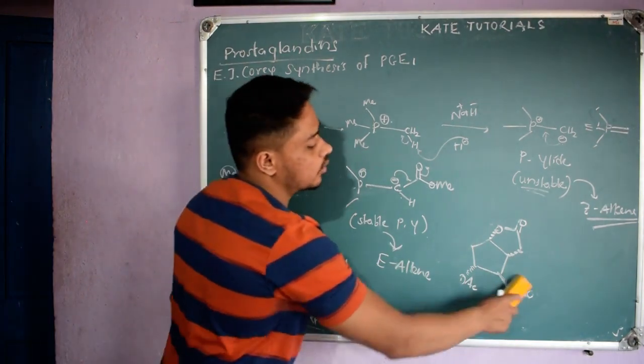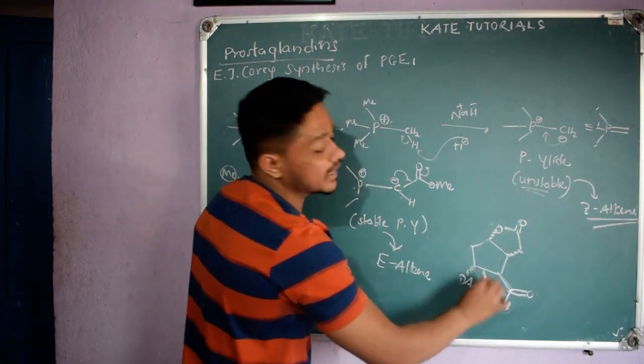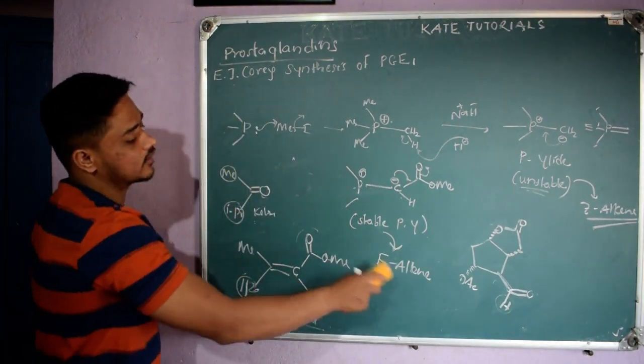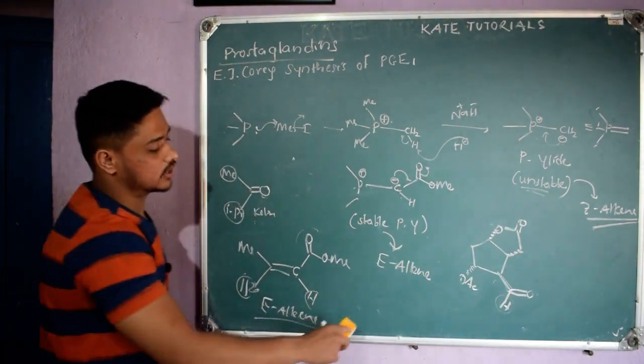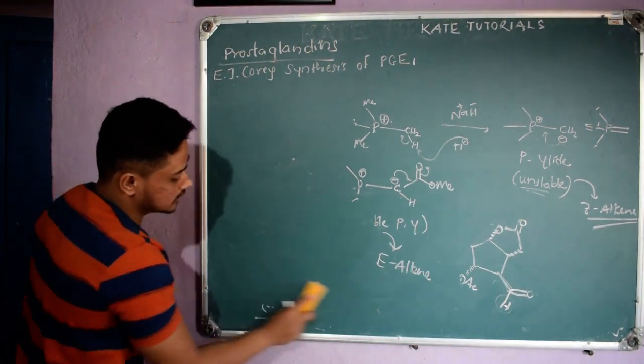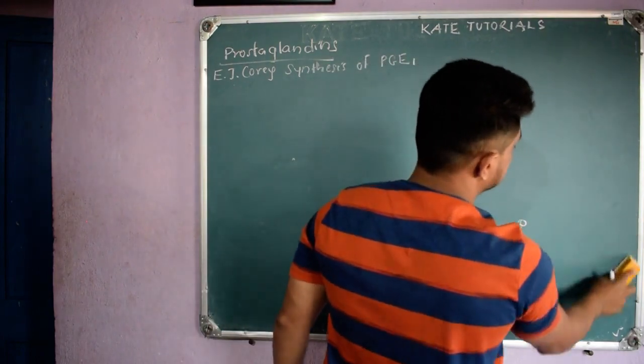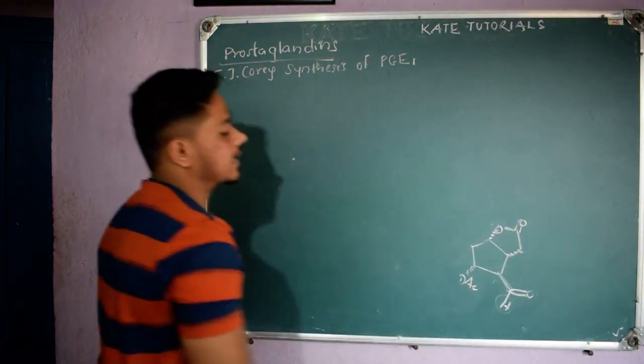Why did I tell all this story? Because here I have an aldehyde. Here H is a small group and this group is a very big group. So if I add a stable phosphorus ylide, I should get E alkene. That I am going to do now, right? Once you have this basic information, next let us see a few things. So this is my aldehyde.